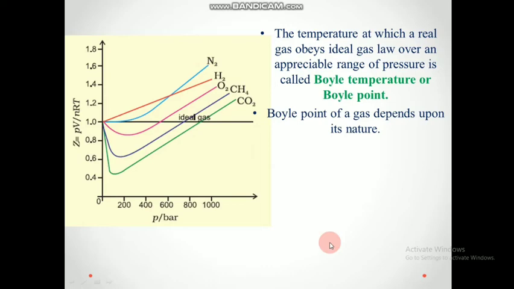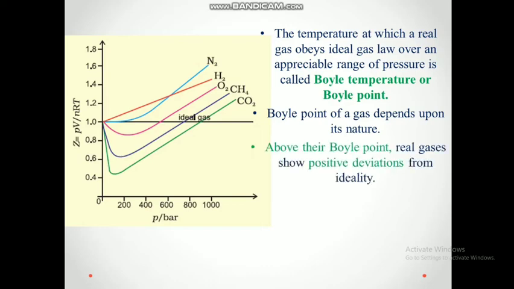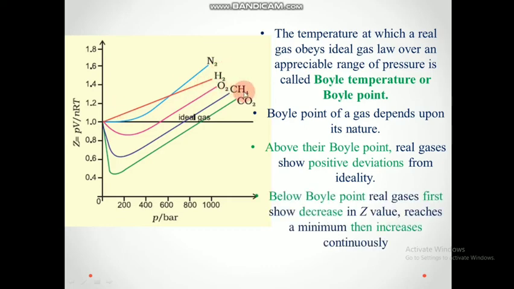The boil point of gases depends completely upon the nature of the gas which we take. Above their boil point, real gases show positive deviation. Below the boil point temperature which we take, the real gases first show a decrease in Z value, then reach a minimum, and then increase continuously.